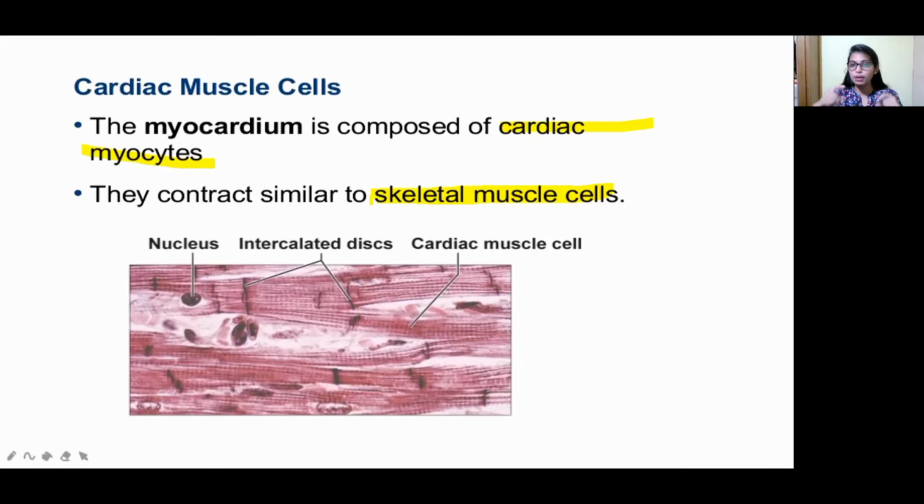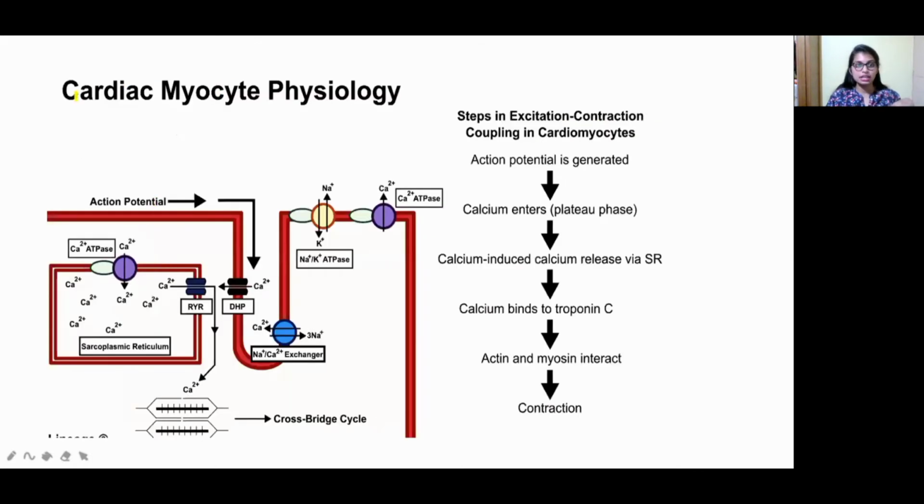It has to pump the blood throughout the body. So for pumping, it has to contract and it has to relax. For that, the muscle present in the heart has to be capable of contraction, right? Some special muscle has to be there. That's why it is composed of myocytes. See here, this is the cardiac muscle cell. This is the intercalated disc, this is the nucleus, and this is called a cardiac muscle cell.